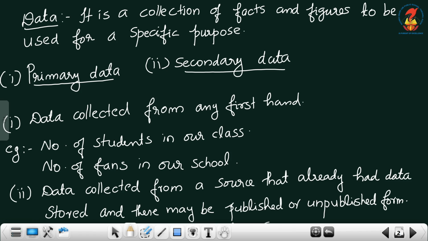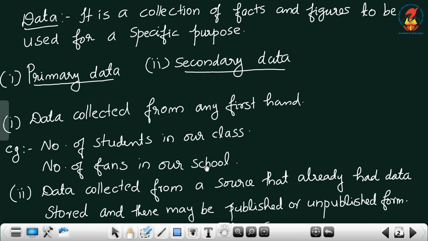Two types of data are there, primary data and secondary data. What is primary data? Data collected first hand. For example, number of students in our class, number of fans in our school, etc. What is secondary data? Secondary data means data collected from a source that already had data stored, and these may be in published or unpublished